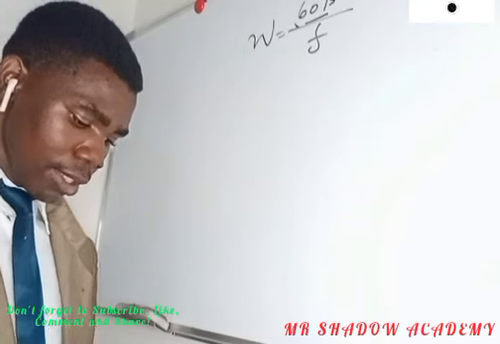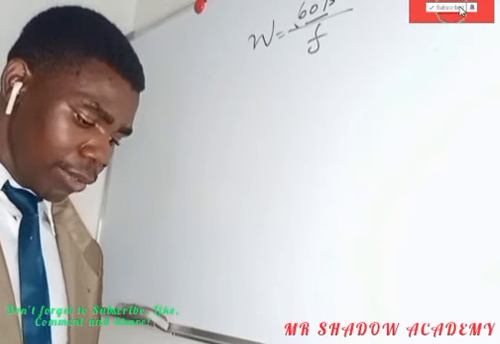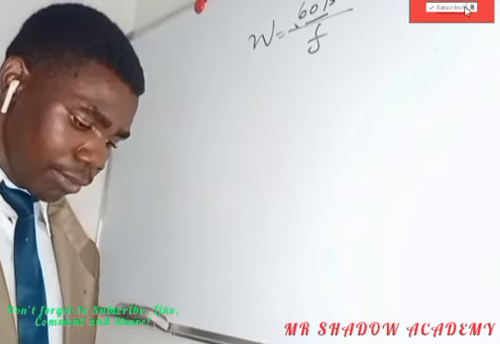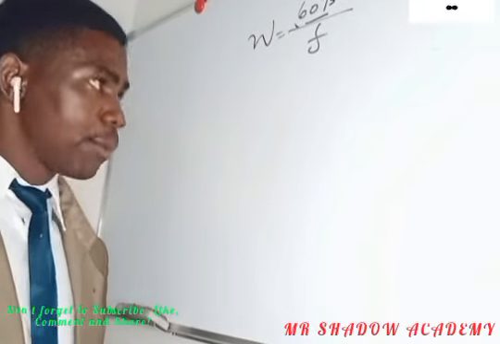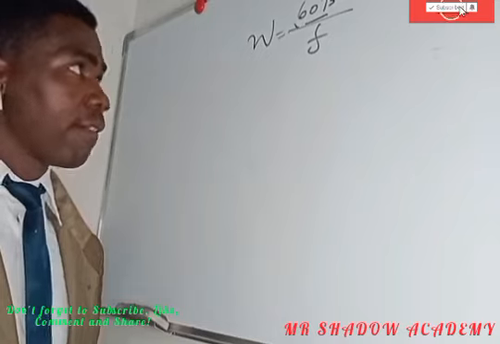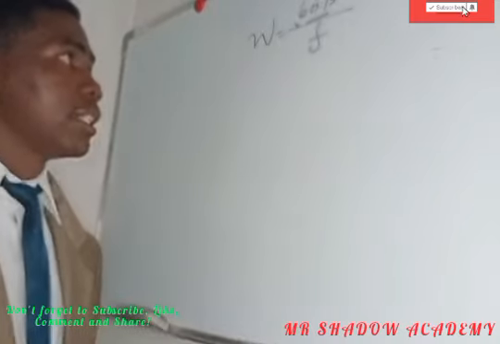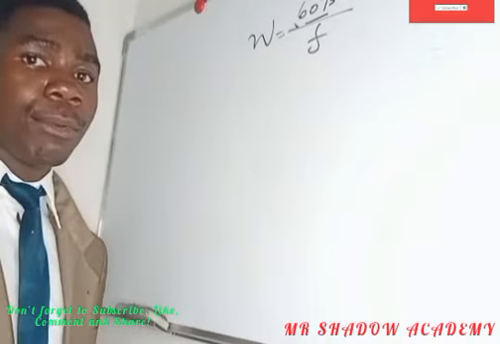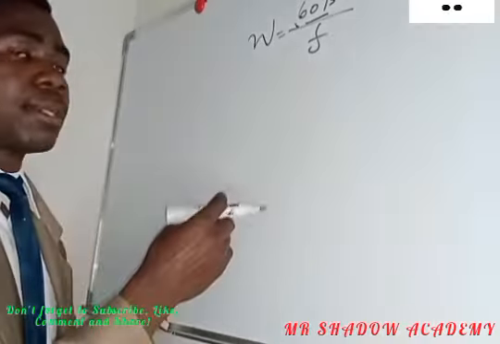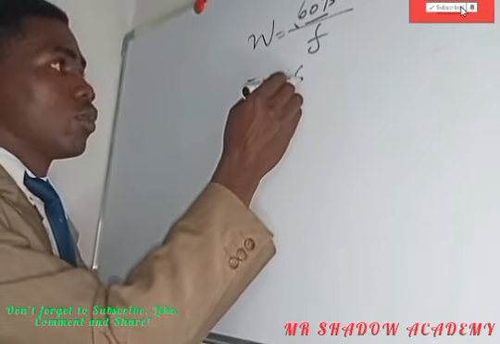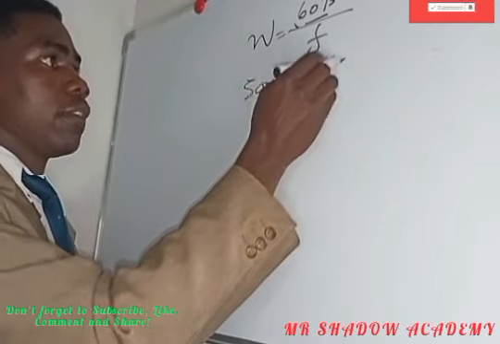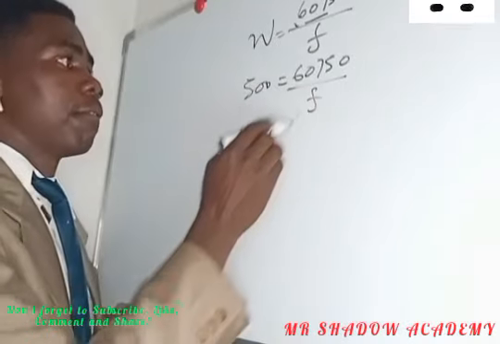Part B. For part B, we are asked to find the value of f when w is equals to 500. So it's just simple substitution. So 500 is equals to 60,750 over f.